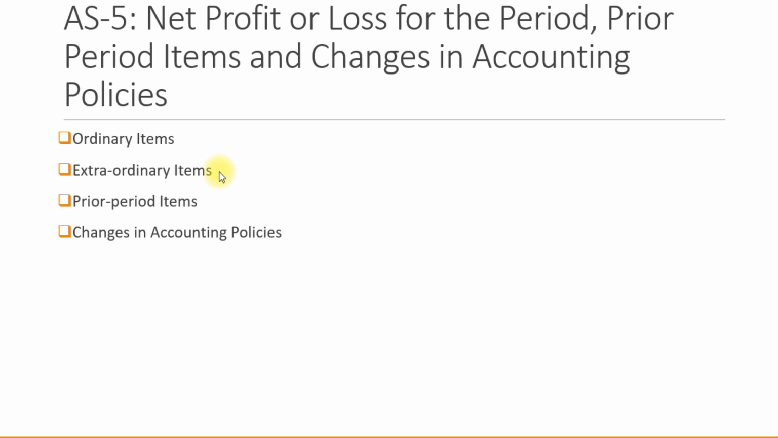Now let us see what are prior period items. Prior period items are incomes or expenses which arise in the current period because of errors or omissions in the previous or prior periods. So if there is an omission made in the previous period, and that is incorporated in the current period, that is a prior period item. And it may be incomes or expenses.